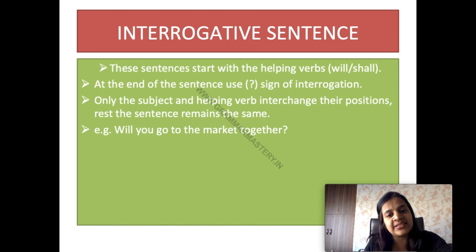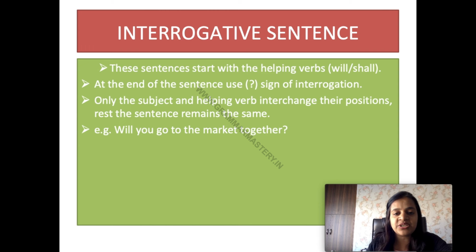Interrogative sentences, same thing. These sentences start with the helping verbs will or shall. At the end of the sentence use sign of interrogation. Only the subject and helping verb interchange their positions. Rest the sentence remains the same. For example, if I say you will go to the market together, if we are asking a question, we can say will you go to the market together.